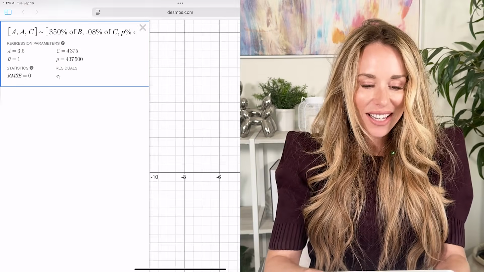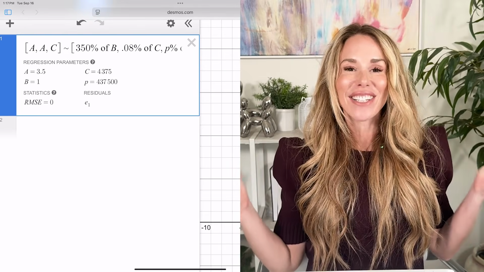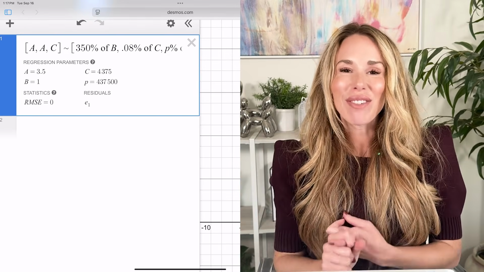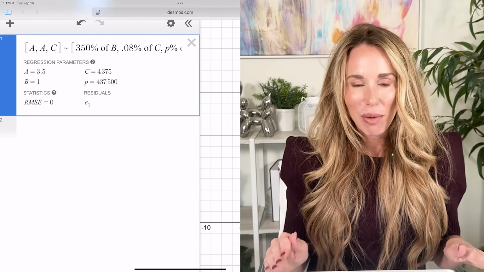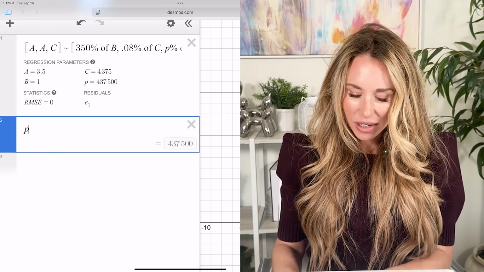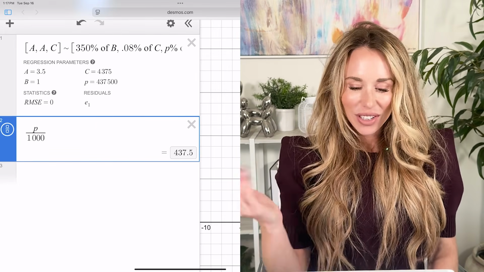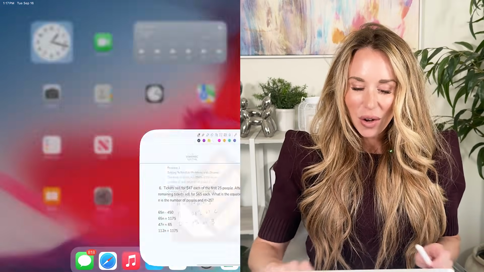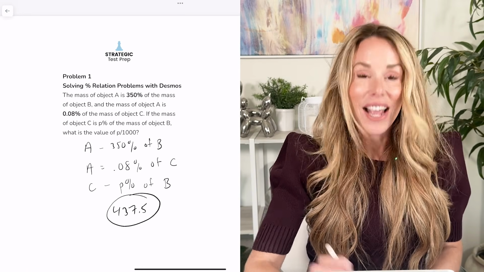Now take a look at this. They give me the A, the B, the C, and the P. Everything is done for you. No need to write out equations and solve algebraically. Desmos can do all these problems for you. Now they wanted the value of P over 1,000, so on the next line I'm going to type P divided by 1,000, and the answer is 437.5. So that's basically what I will fill in as my answer, and then I'm moving on.